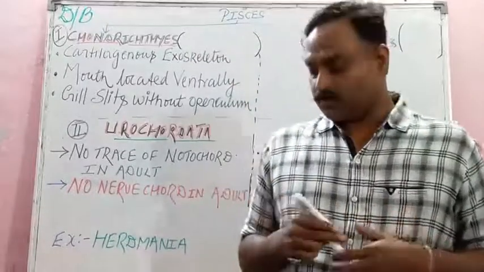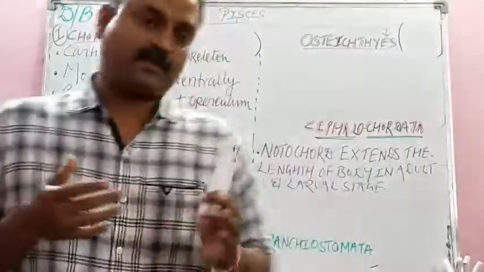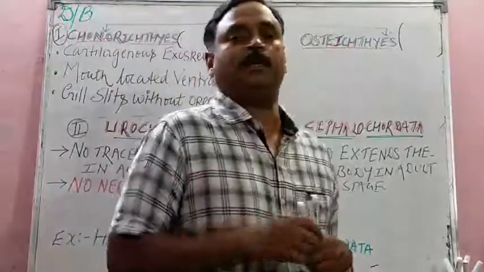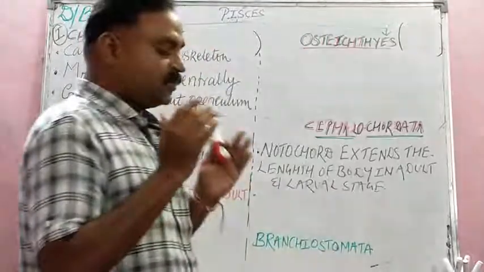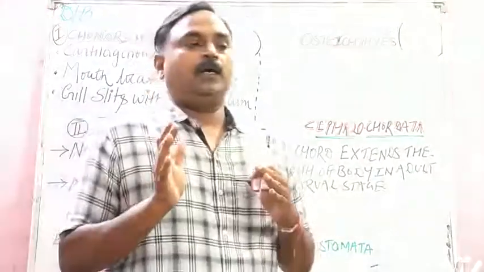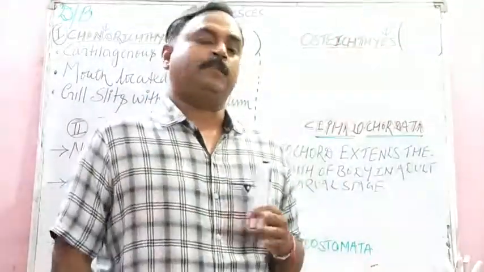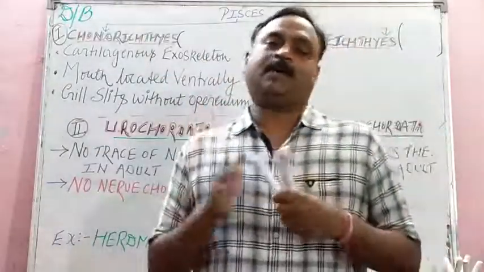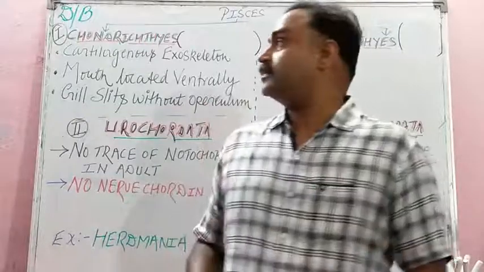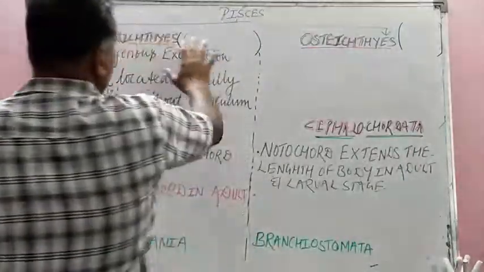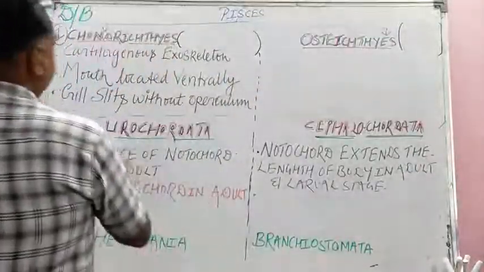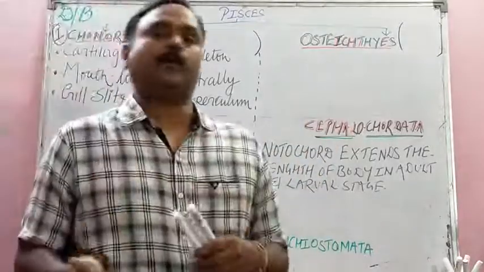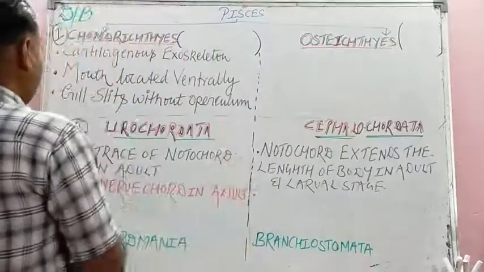In the animal kingdom, students, some differences are very important for your NEET examination. They can be asked in your ICAR examination also, because the NEET course NCERT is exactly near about the ICAR one. So there are three differences: the difference between Chondrichthyes and Osteichthyes, between Urochordata and Cephalochordata, and between Chordata and Non-chordata. One by one I will explain to you.